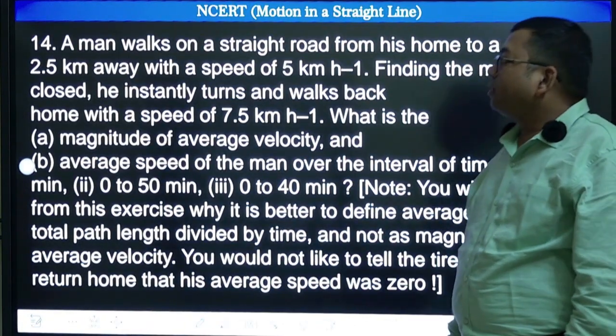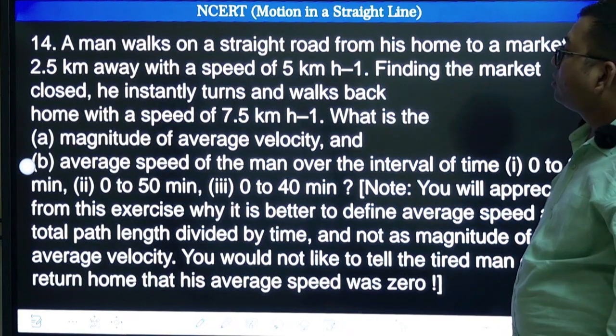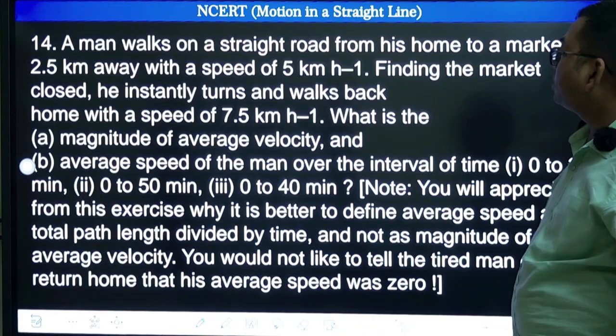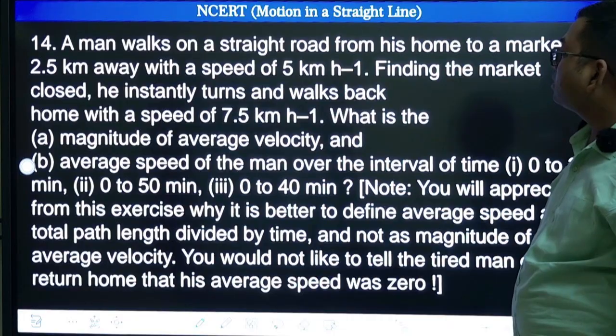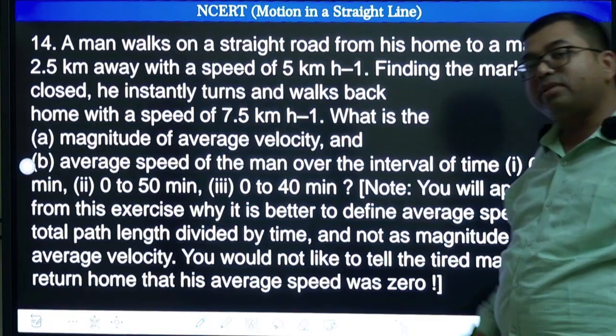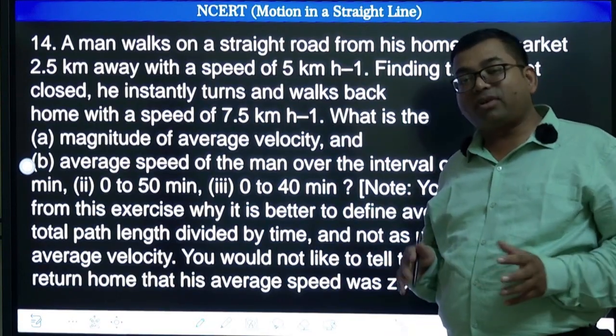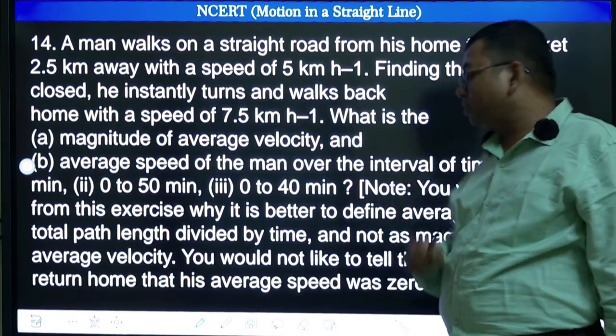Question number 14. A man walks on a straight road from his home to a market 2.5 km away with a speed of 5 km per hour. Finding the market closed, he instantly turns and walks back home with a speed of 7.5 km per hour. What is the magnitude of average velocity, average speed? So all these questions let us try to do by graph. Now graphical concepts are very important. Let us try to solve this using graph.